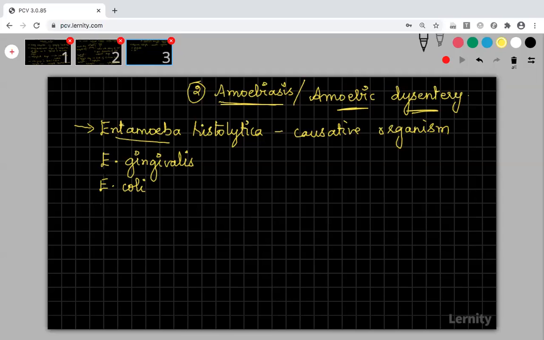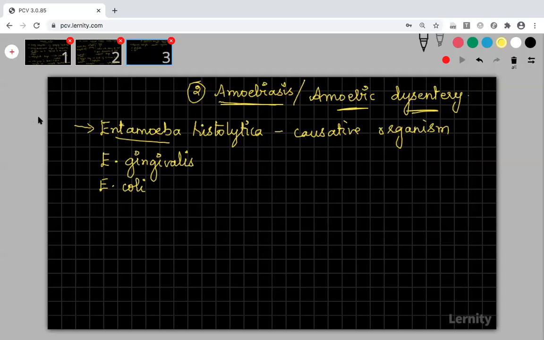I am talking about the Entamoeba species. So don't think E. coli means a bacteria. Escherichia coli is a bacterial organism. We are talking about protozoa, and this protozoa is Entamoeba coli. These are the other two species, but they are not the causative organisms for amoebiasis.